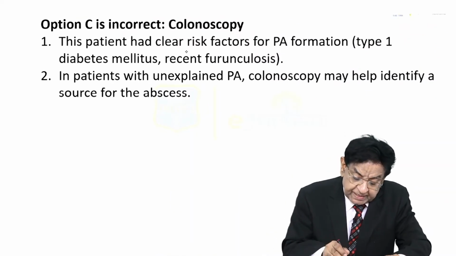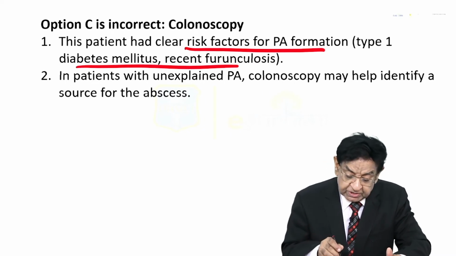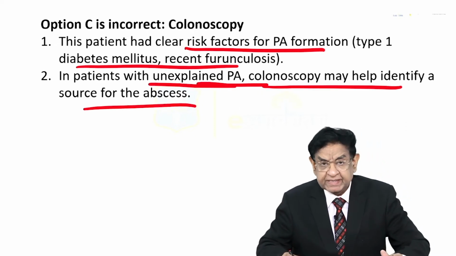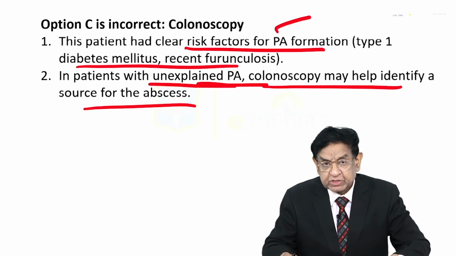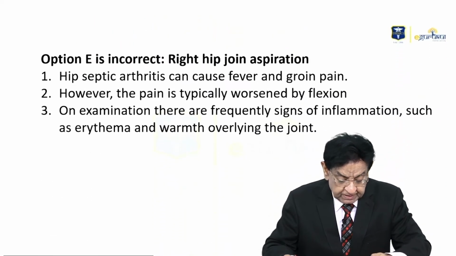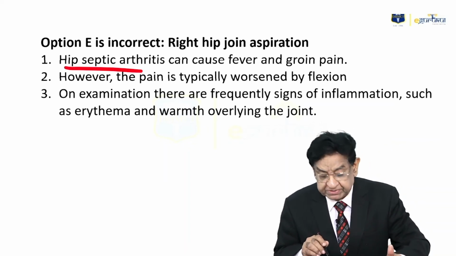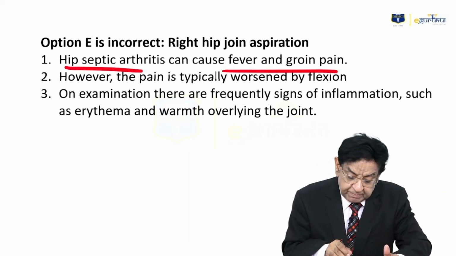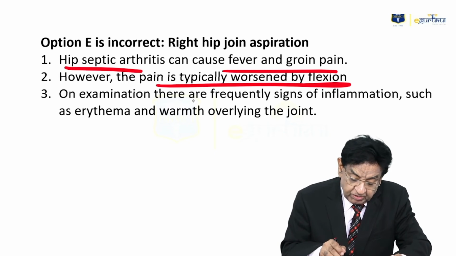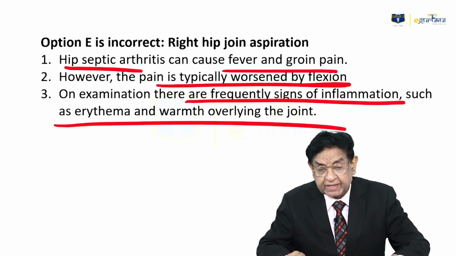Colonoscopy. The patient has clear-cut risk factors for psoas abscess formation: type 1 diabetes and recent furunculosis. In a patient with unexplained psoas abscess, colonoscopy may be helpful, but not in this case where we have a clear-cut indication that psoas abscess is there. So colonoscopy has no role to play in this particular patient. Right hip joint aspiration. This is for hip septic arthritis. Fever, groin pain, pain typically worsens with flexion, but in our case it is worsening with extension. And moreover, in such cases when we examine, there are signs of inflammation, edema, and warmth overlying the joint.